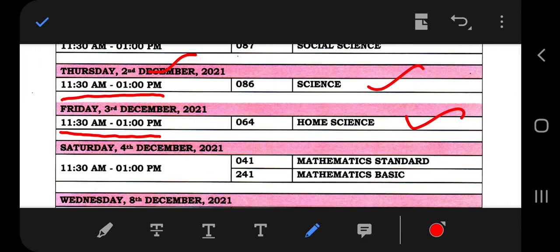Otherwise, they will be having on 4th December, which is also starting from 11:30 to 1 p.m. So this time your exam will be starting from 11:30 a.m. and it will be ending at 1 p.m.